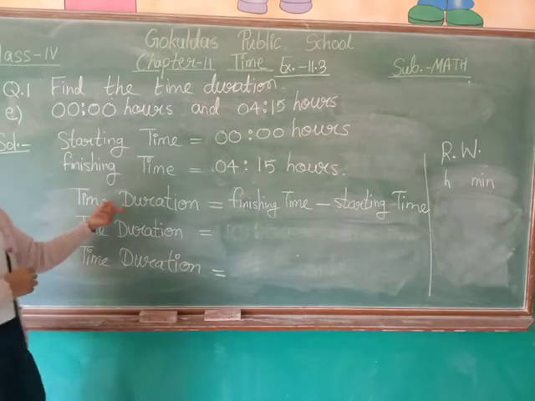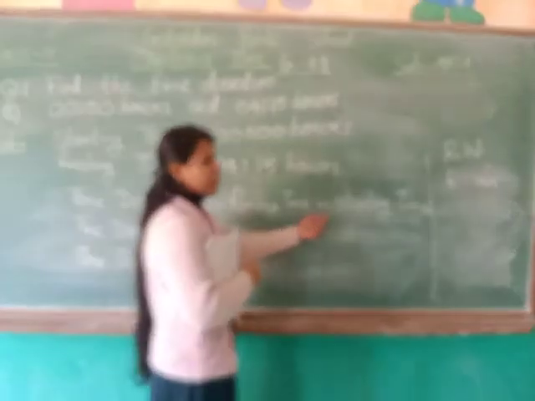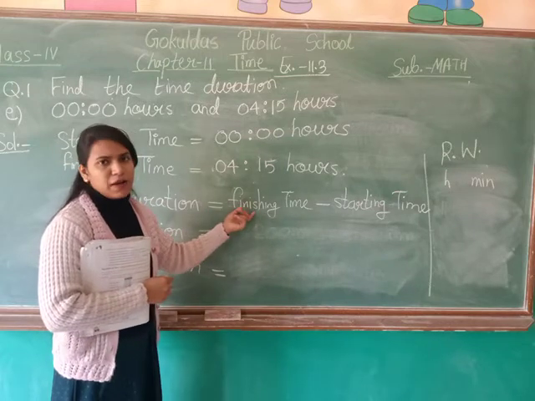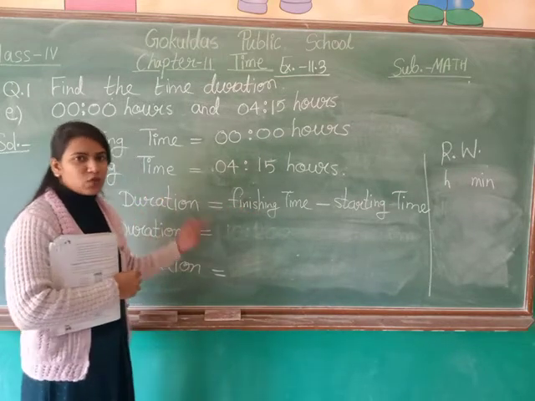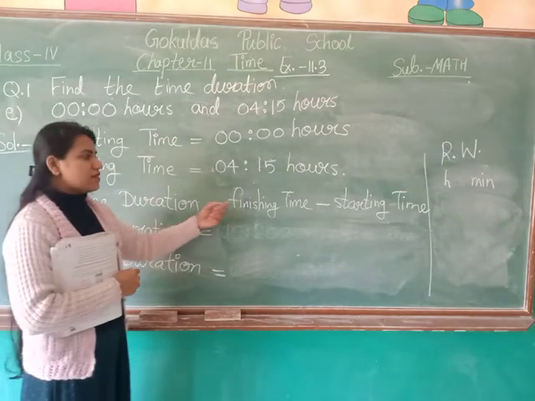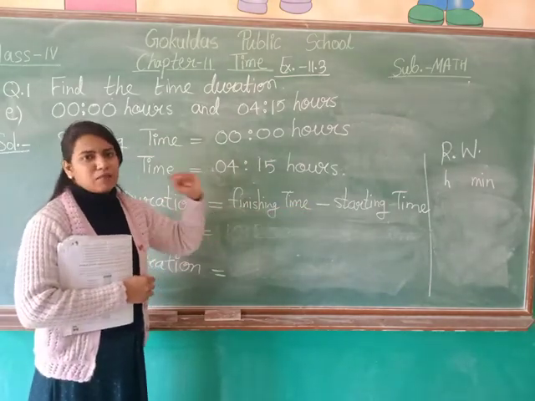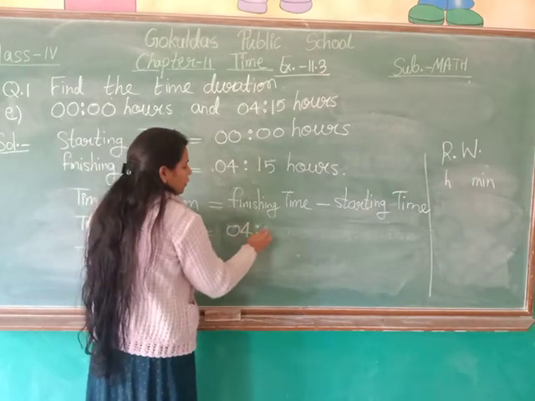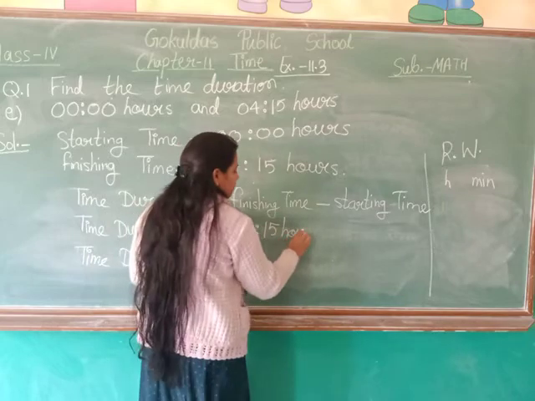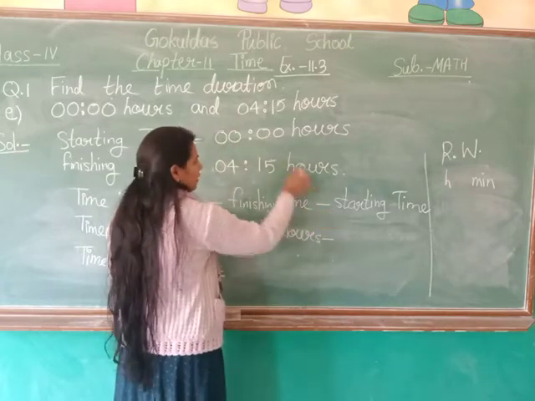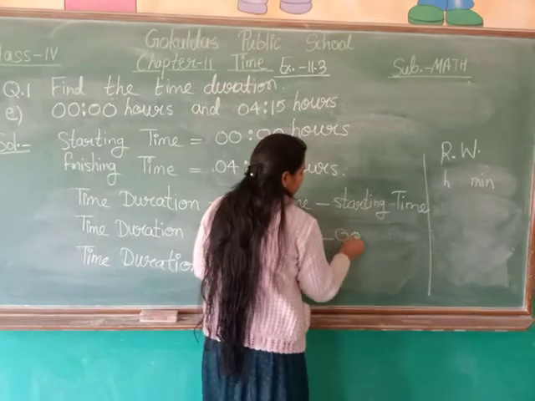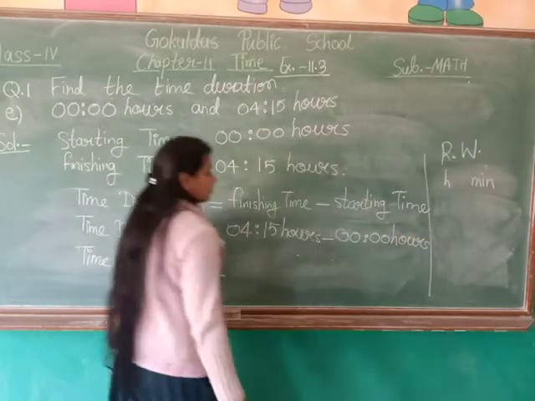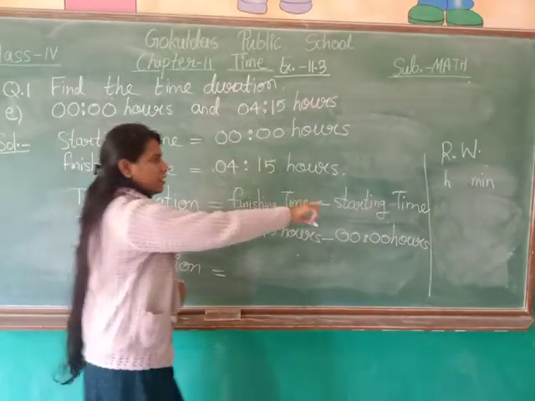So we have the formula time duration is equals to finishing time minus starting time. Each time in each solution you will note down this formula. I am not writing again, but you have to note it down. Time duration is equals to finishing time minus starting time. Now we will put the values. What is the finishing time? Finishing time is 4:15 hours minus starting time is 0:0 hours.